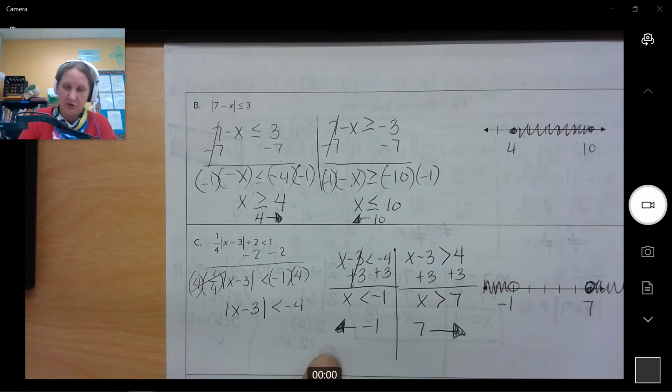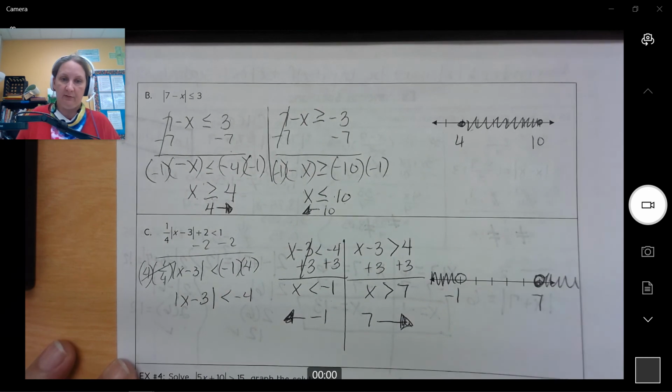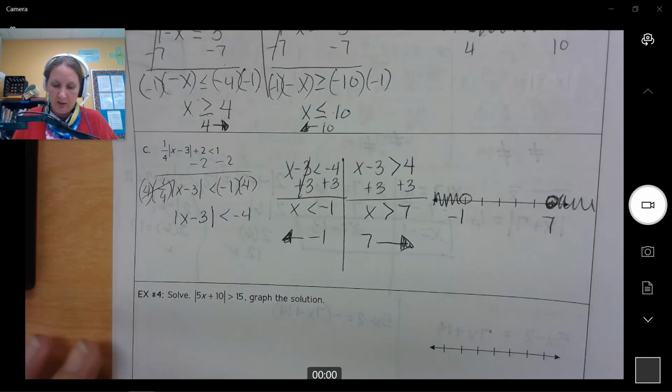Okay, so I'll let you do number 14. Again, just follow the steps. It's really not that difficult to do this.